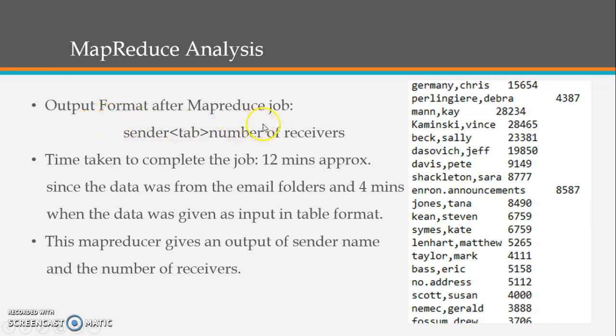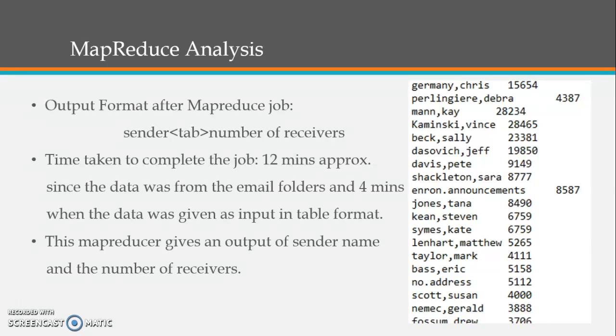The output format of the MapReduce job was the sender, a tab, and the number of receivers. So what we see here is the sender's name, a tab, and then the number of receivers who received emails from Sally Beck, for example. The time taken to complete the whole job was approximately 12 minutes, which I would say was very long compared to the other datasets.